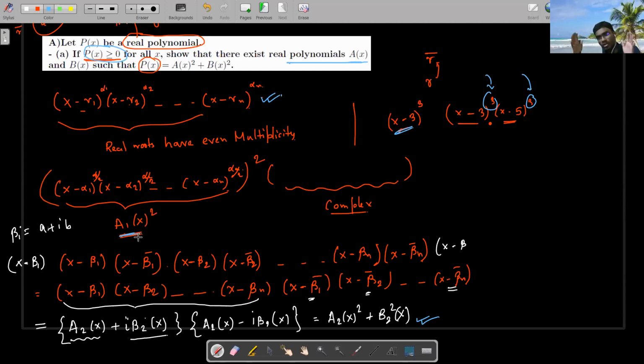Next, I concentrate on the complex part. As this is a real polynomial, complex roots occur in conjugate pairs. So as they occur in conjugate pairs, I have taken the roots and correspondingly their conjugates: B1 and the conjugate of B1, that is B1 bar; B2 and the conjugate of B2, that is B2 bar, and so on. Then I have separated these two things, one part and the other part containing all the conjugates. Now you know that if we multiply all these things,